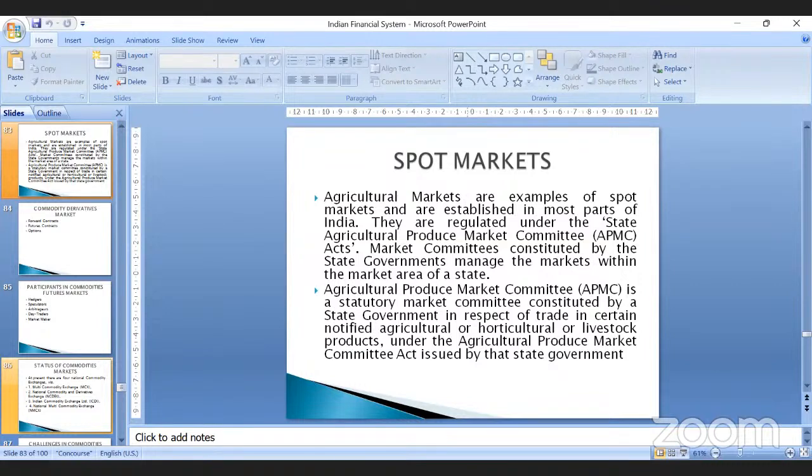Therefore, there is a committee which is constituted. This is a statutory market, that is, a legal market which has been established by the state government in order to deal with any product related to agriculture, horticulture, or livestock products, right? That kind of products can be sold in agriculture markets.